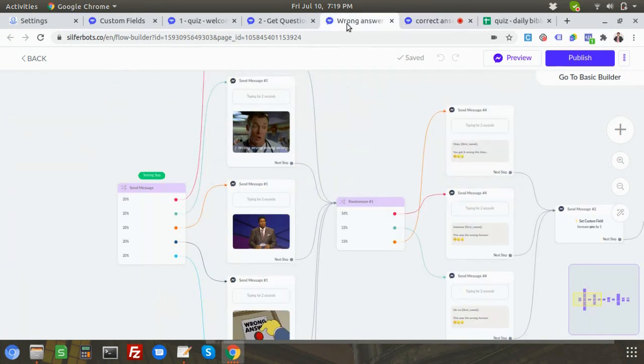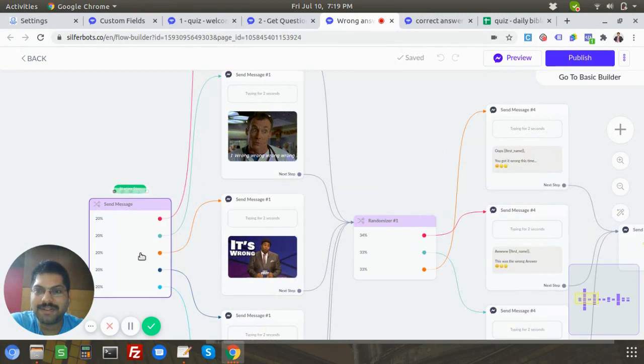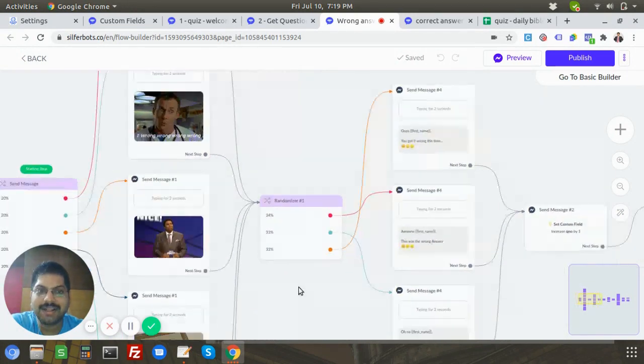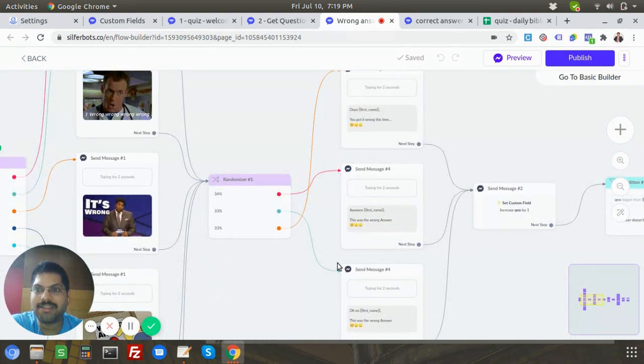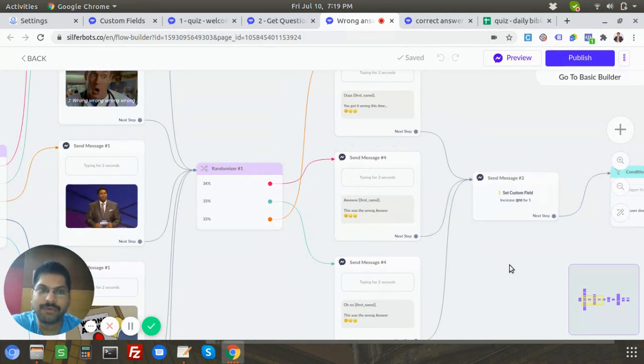But when I was doing this flow, an idea came to me. In the first randomizer I put the GIF, and then I added another randomizer with the text. So basically, it's a spinner. It will randomly take an image GIF, then come here and randomly take a text, and then throw it. So it's easier this way. Maybe I'll rewrite the correct answer flow later on.